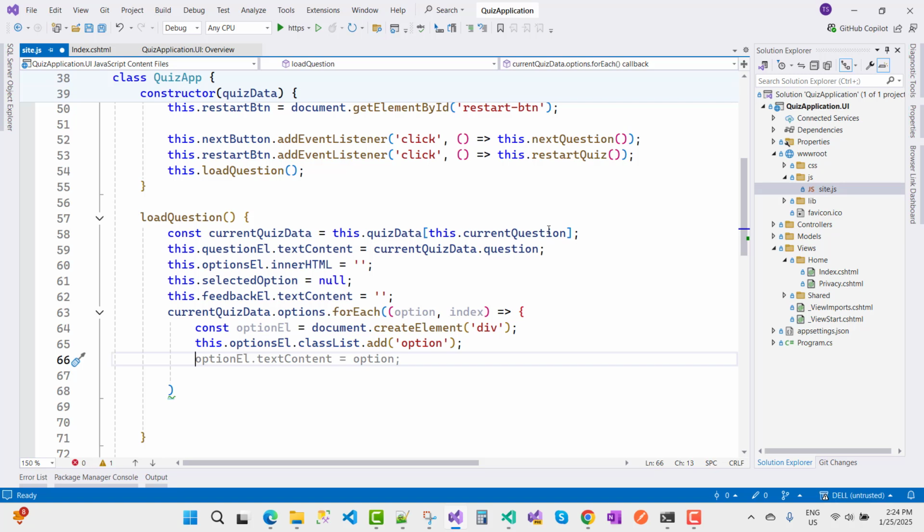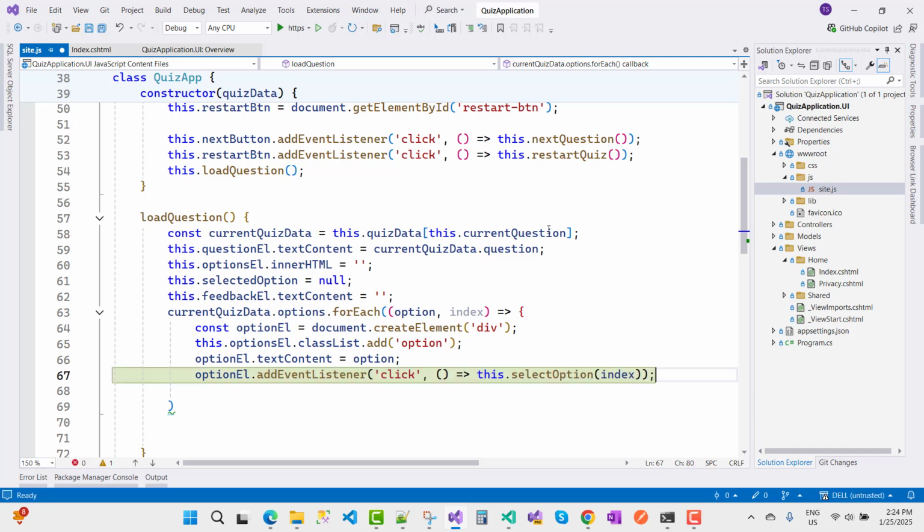Okay, the next part is optionElement.textContent is the option, and the next part is optionElement.addEventListener on click. So that one is the selected, you can say, so that is the selected. So I want to take optionElement here, optionElement and the index.